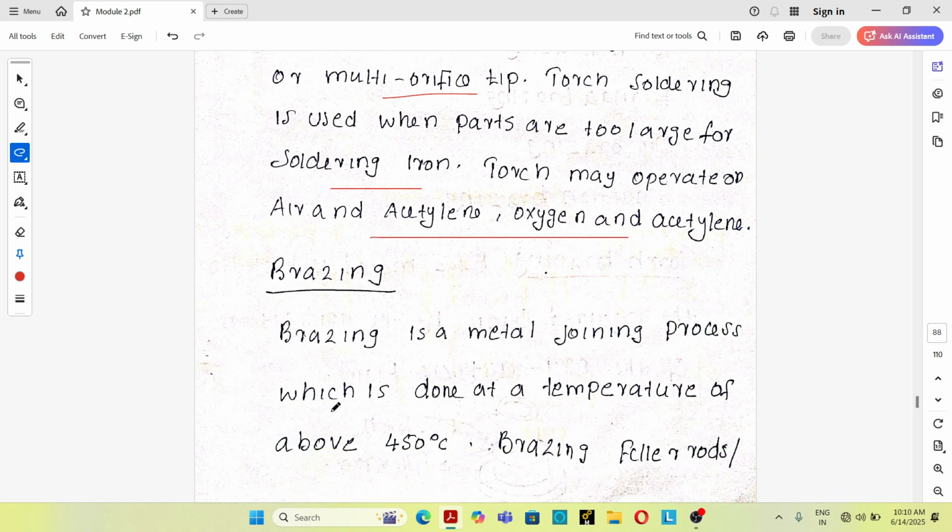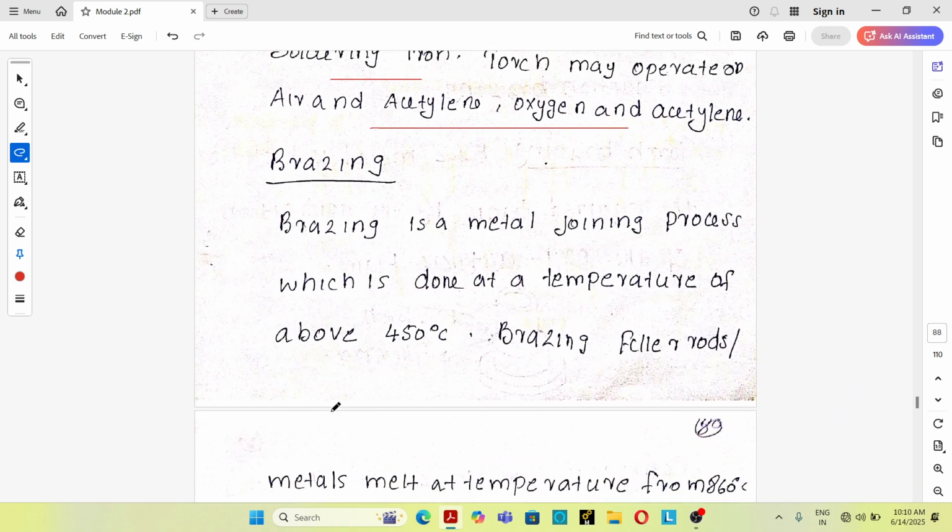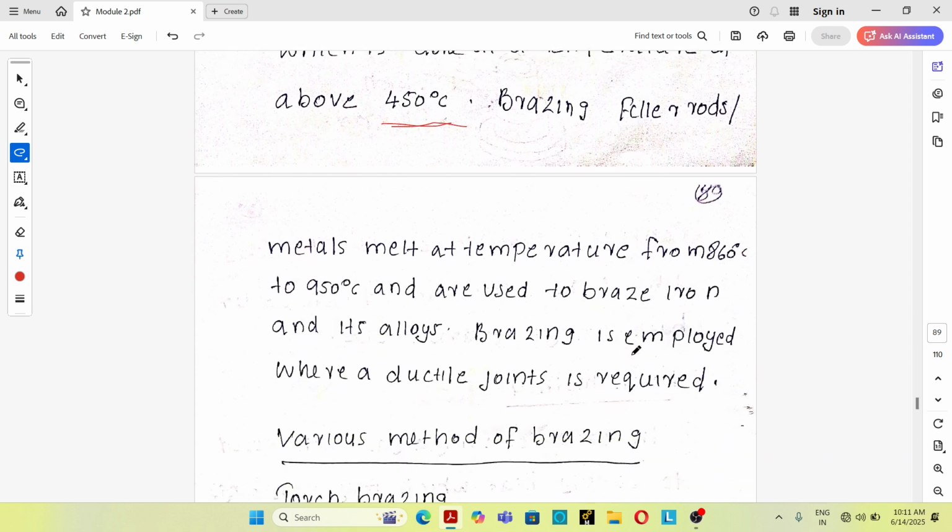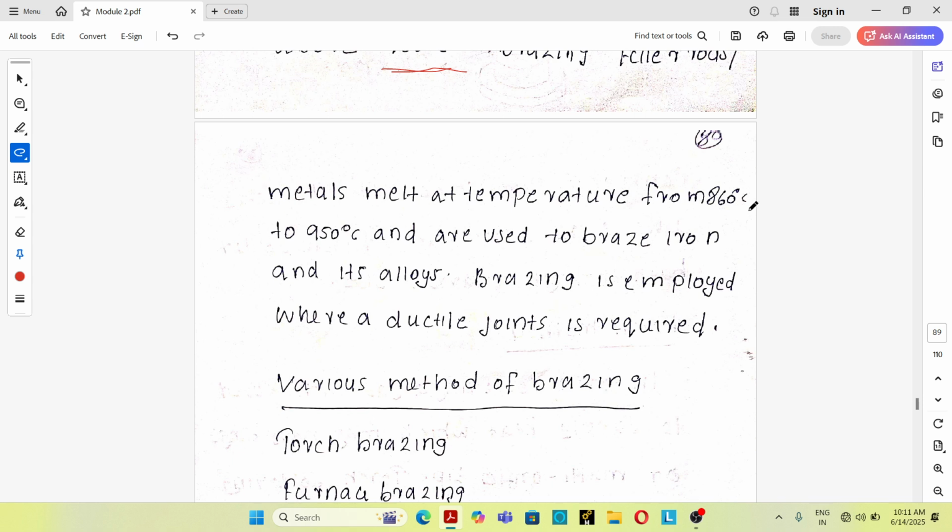Next one is the brazing process. Brazing is a metal joining process which is done at a temperature above 450 degrees Celsius. That's very important. Brazing filler rods melt at a temperature from 860 degrees Celsius to 950 degrees Celsius and are used to braze iron and its alloys.